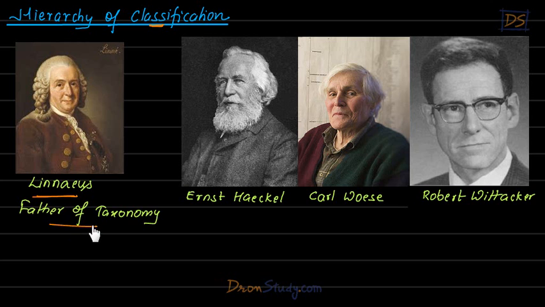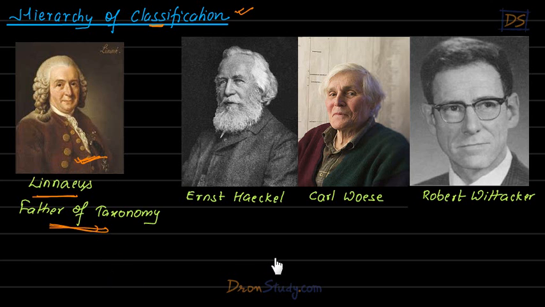He's also called father of taxonomy, students. So he was a scientist who gave the first meaningful classification of living organisms. Though we do not use his classification today, the classification which we use today is very much based on what he told, if not exactly the same, right? And that's why he's called father of taxonomy, students, right?